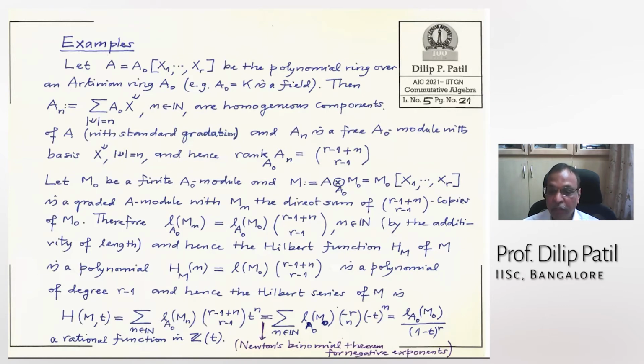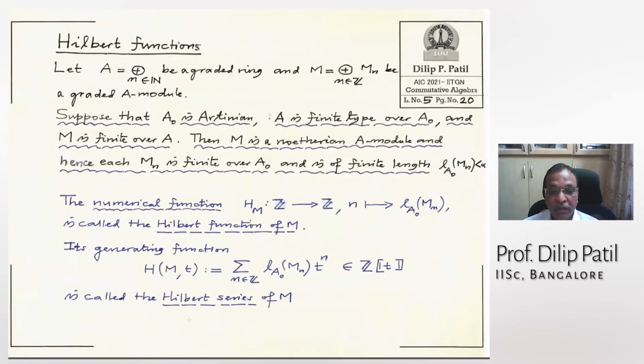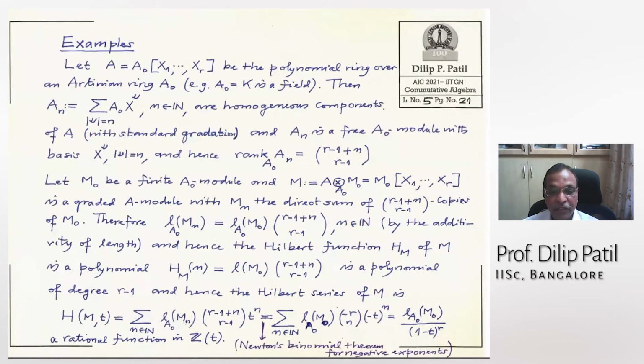And hence the Hilbert series of M. What is the Hilbert series now? H_M(t). The coefficients are these. Did I write something wrong here? Yes, I did. This should be M0. This is not M_n, this is M0, because this is the length of M_n. So this is M0 here. This part, you see my cursor, that is M0.